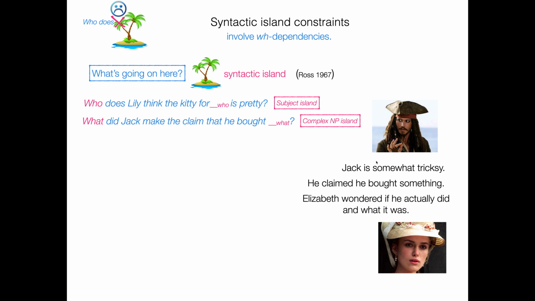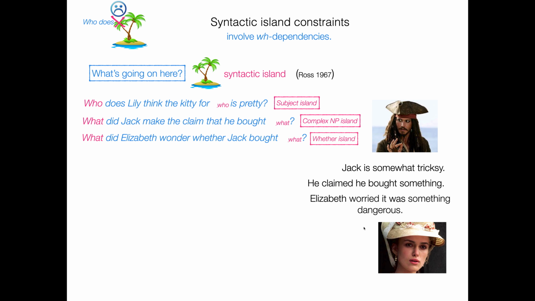So let's go back to Tricksy Jack. He claimed he bought something, and Elizabeth wondered if he actually did, and if so, what it was. So here's what she might want to ask about that. What did Elizabeth wonder whether Jack bought? Except we can't. Another island. This is going to be a whether island.